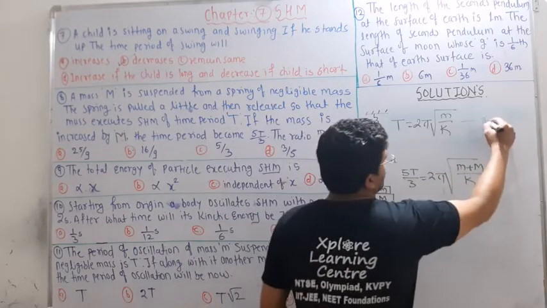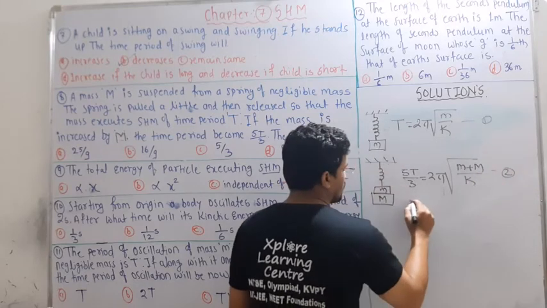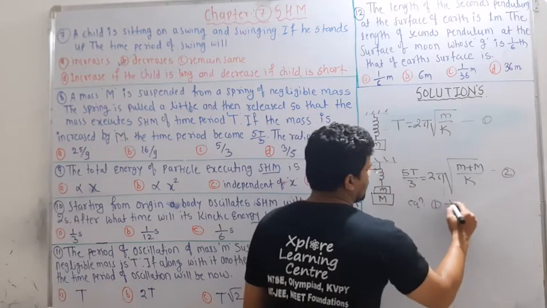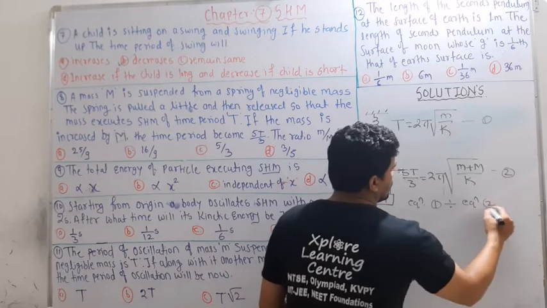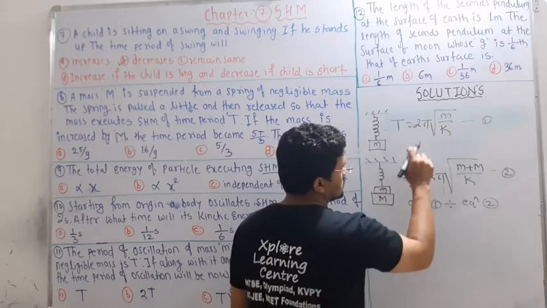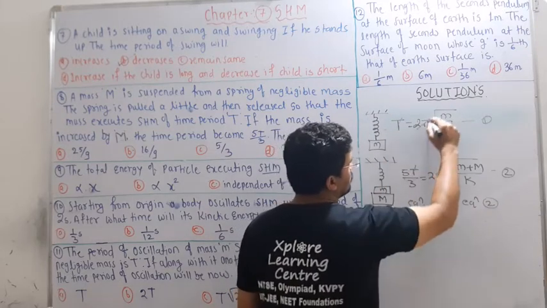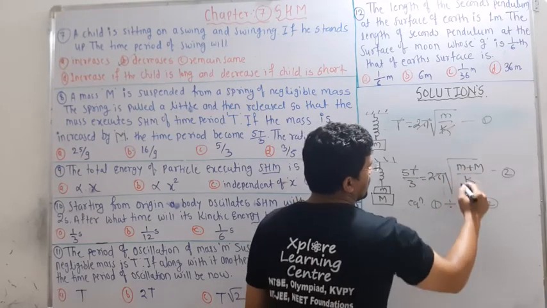Now you got equation 1, you got equation 2. Therefore equation 1 divided by equation 2. If you divide these two equations, T will cancel out, 2 pi will cancel out, k will cancel out.